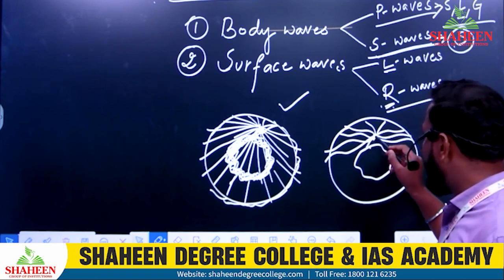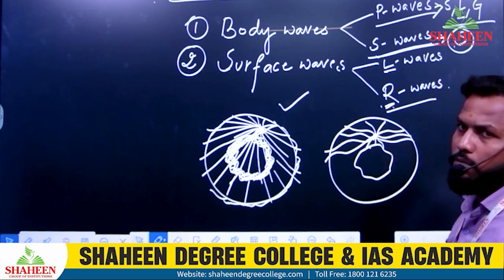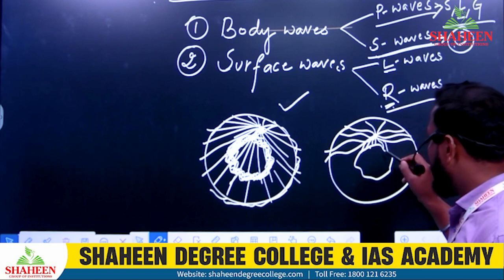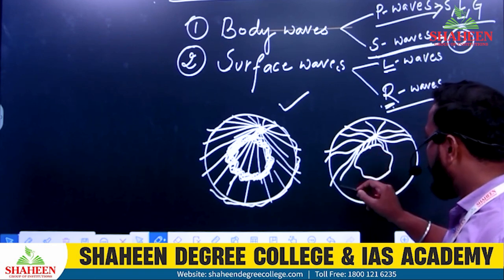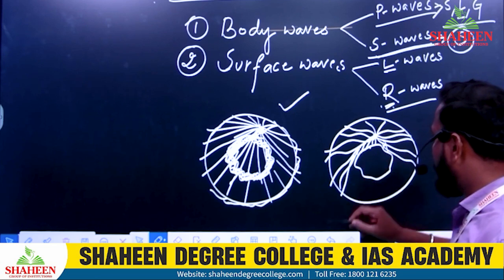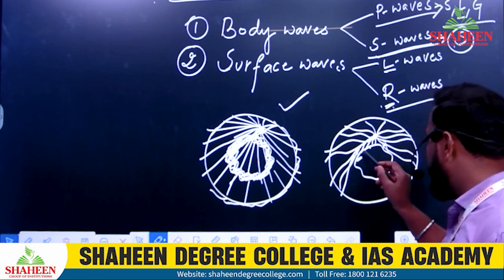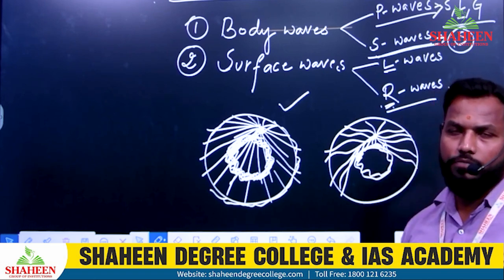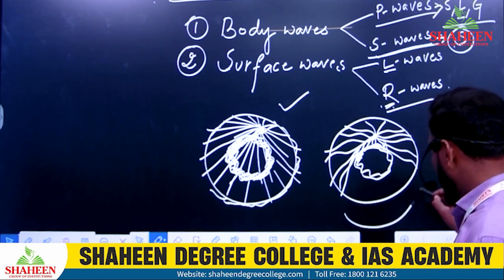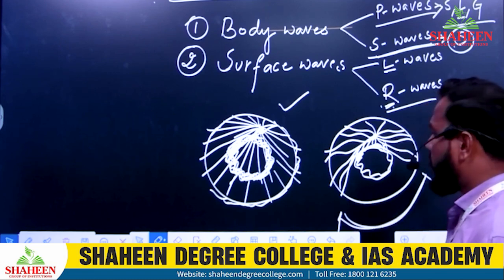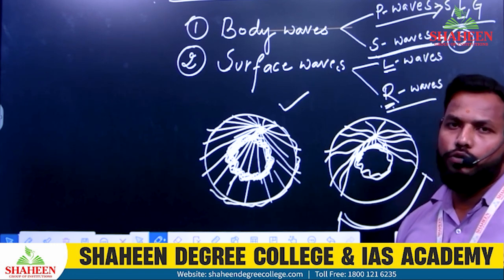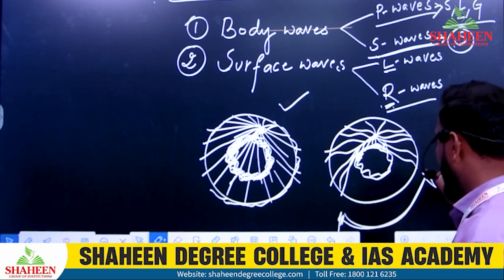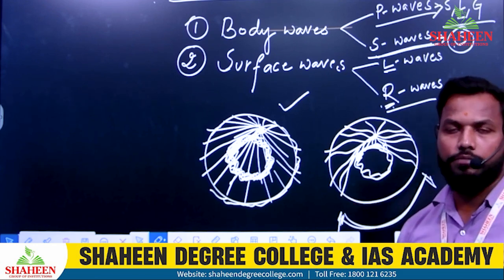Soon after they touch the liquid, they don't pass through and stop there itself. So this entire region, the secondary waves are not able to reach.